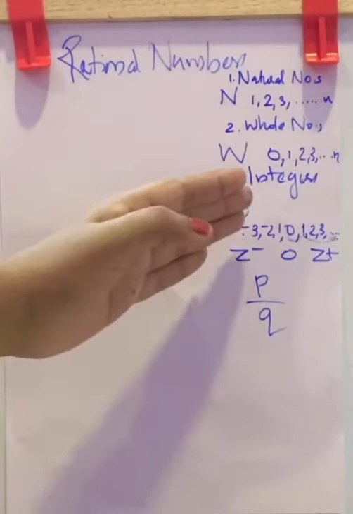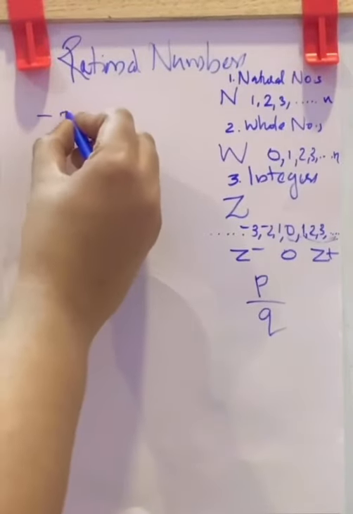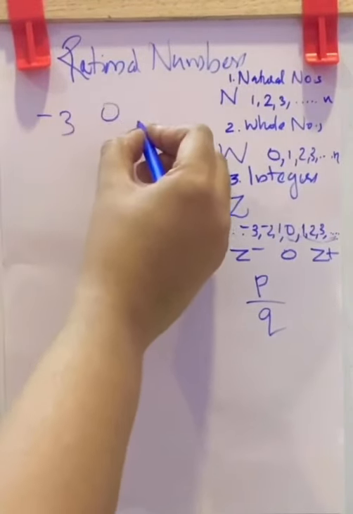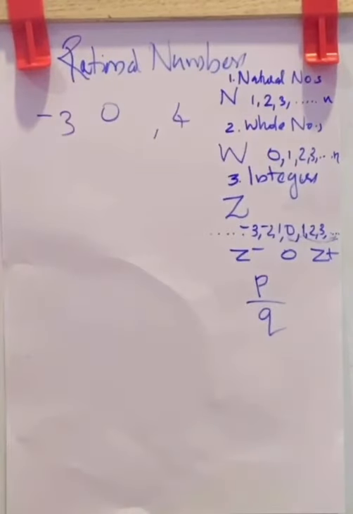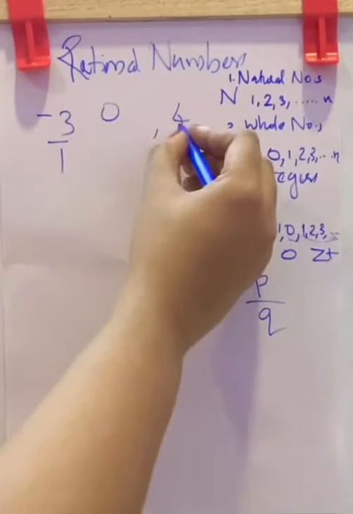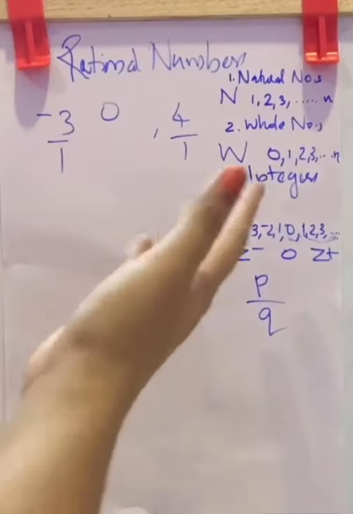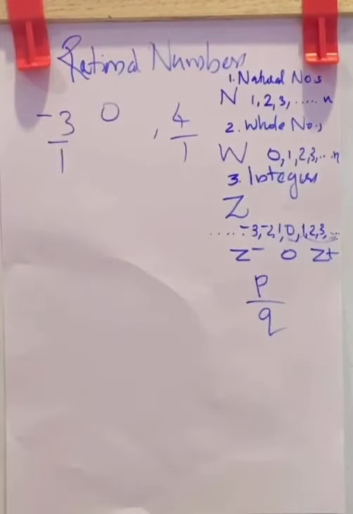Now these digits, that is negative 3, negative 2, negative 1, 0, 1, 2, 3, you can't see them in the form P by Q. It is simply negative 3 or 0 or 4. How will you make them into P by Q form? Simply, negative 3 means negative 3 by 1. 4 is 4 by 1. So in the integer number system also, you can find they are in the form P by Q.